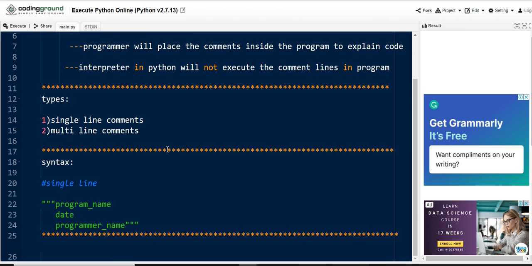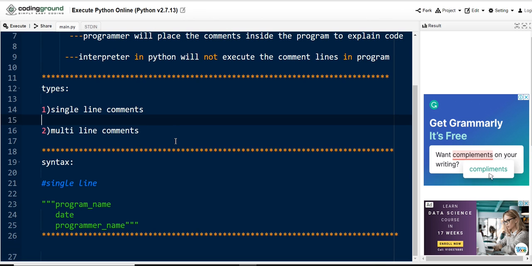Coming to the types of comment lines, there are two different types. One is the single line comment and another one is the multi-line comment. Based on our requirement, we use either single line or multi-line comments in our programming. Coming to the syntax, if you want to use a single line comment in our program, we need to place a hash symbol before the instruction.